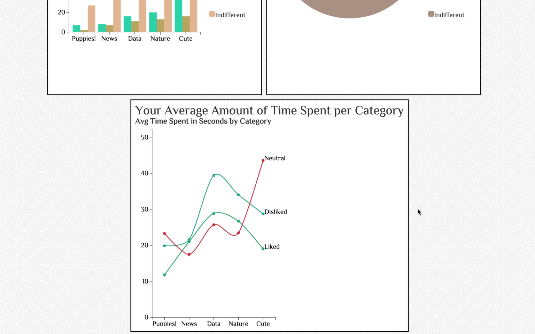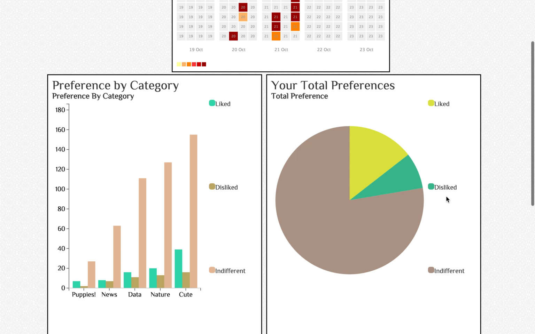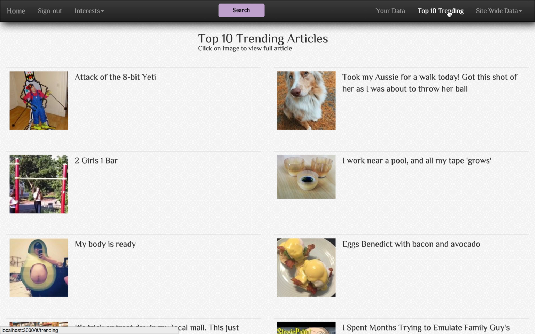This last visualization shows the average amount of time spent per category. So it looks like I spend the most time on cute articles that I'm neutral to and data content that I dislike. So I guess it takes me a long time to decide if I dislike something.